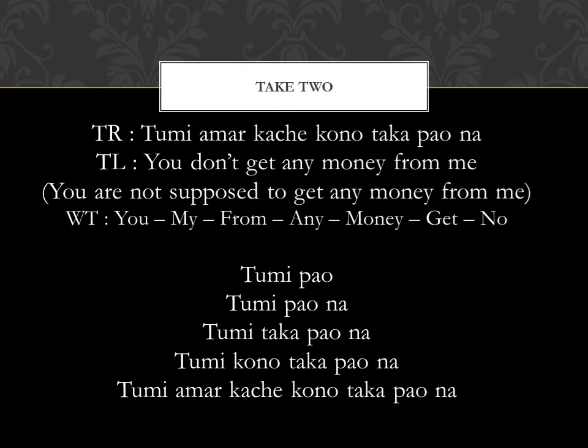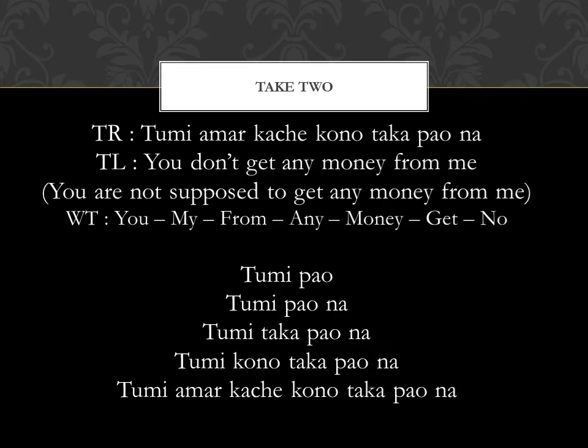We will start with tumi pao, which is subject pronoun plus verb. So it's a very simple construct like subject plus verb. We negate it, tumi pao na. It still is subject plus negative verb. Then we will add the object, which is money. Tumi taka pao na. So this is subject, object, verb.